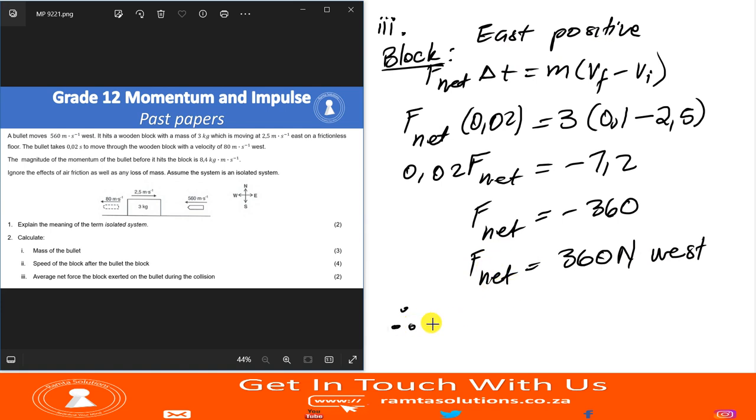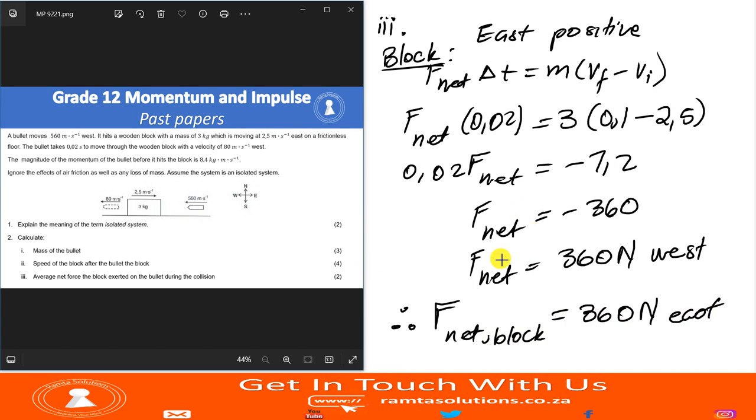Therefore, the F net that the block exerts on the bullet is 360 newtons east. As you can see, you expect this to be east.